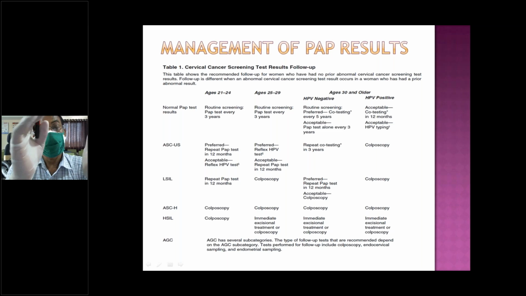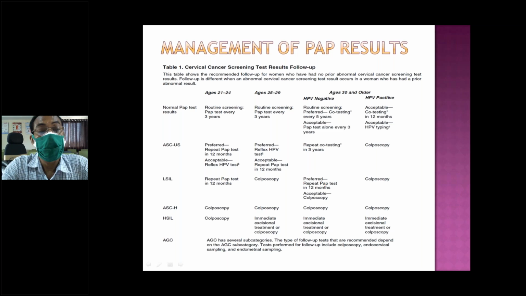For a normal patient, routinely, screen every year for the first 3 years, then every 3 years. After 30 years of age, if HPV is there, we check every 5 years until the age of 65. Anytime it is detected progressing, we have to manage it.